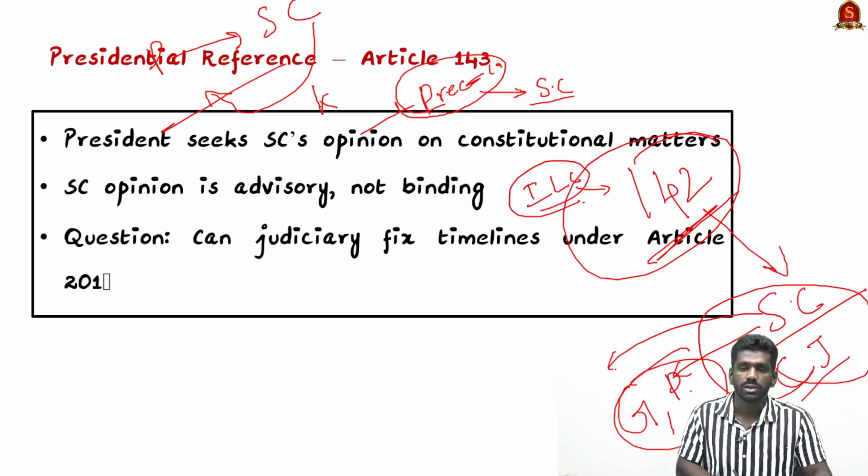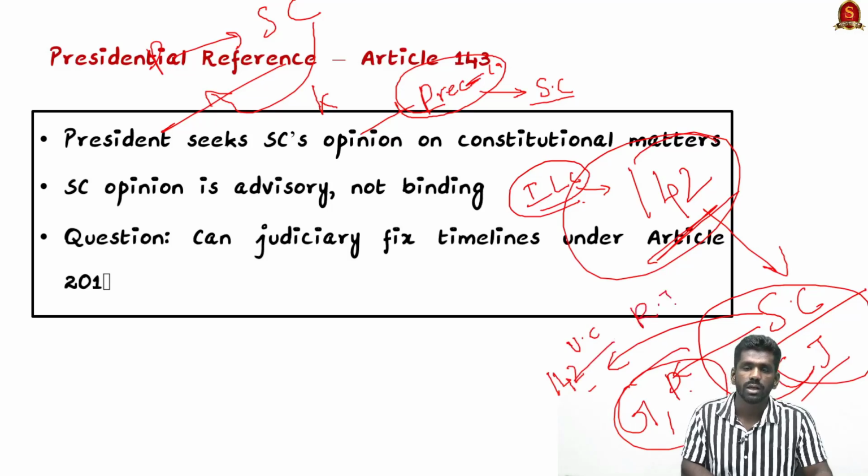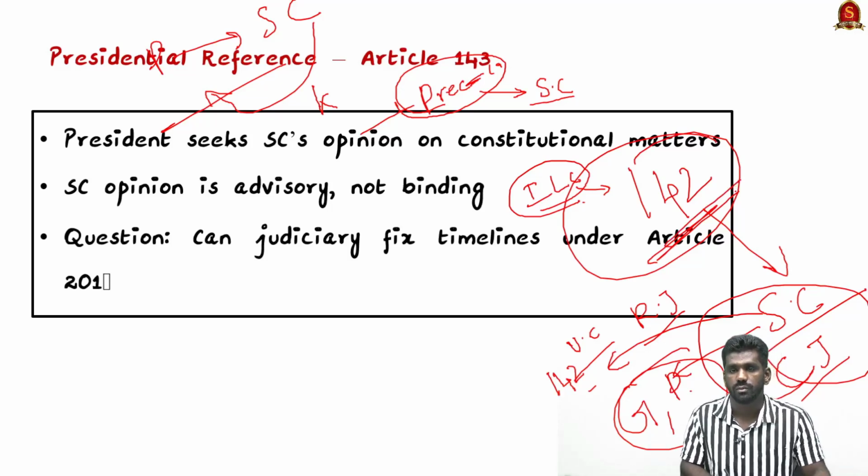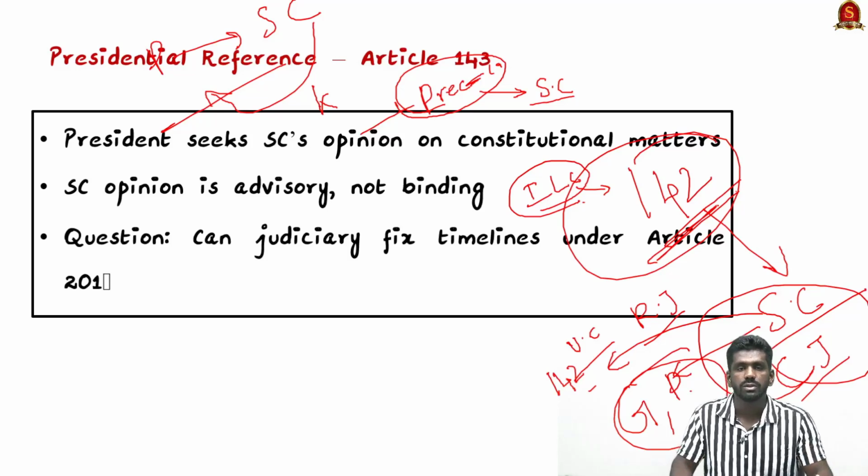Previously, the Supreme Court has used this Article 142 to give compensation to Bhopal gas tragedy victims in the Union Carbide case, and also during the Ram Janmabhoomi case to grant the land allocation. So this is an extraordinary power given to the Supreme Court under Article 142 for doing complete justice on a legal issue. So these are about Article 143, Article 142 and Article 201. These are recently seen in the news. Let us get clear about these articles.